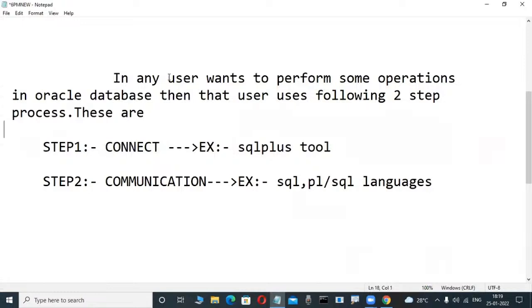Finished. Write down this theory. First step, step one: connect with the SQL Plus tool. Second one, step two: communication means SQL, PLSQL languages.